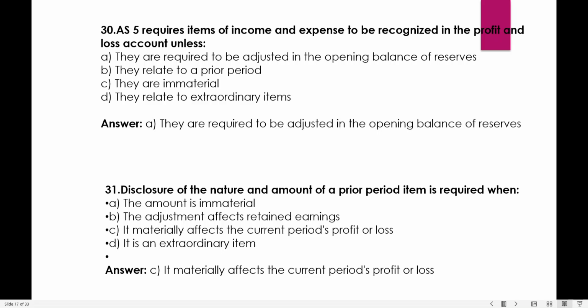Disclosure of the nature and the amount of prior period items is required when the adjustment affects retained earnings, or it materially affects the current period's profit and loss, or it is an extraordinary item. Here we see it materially affects the current period's profit and loss. So the current year's profit and loss is materially affected, and then we have to show its amount and nature here.